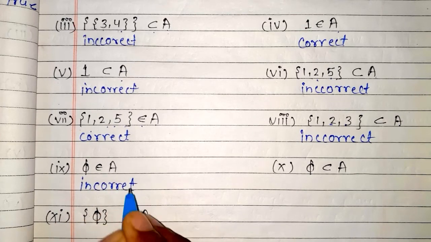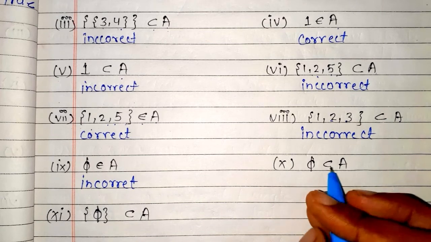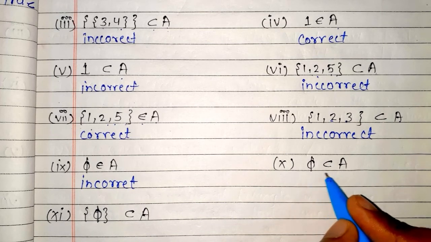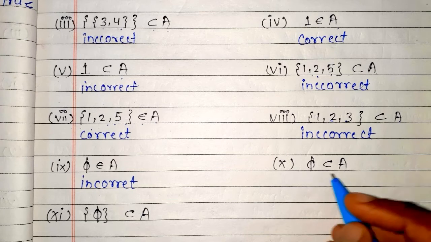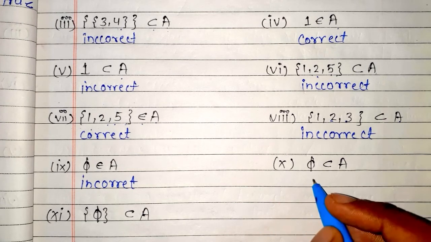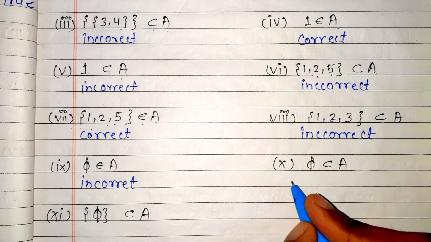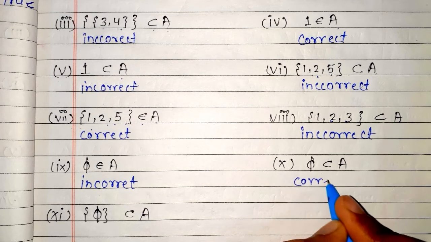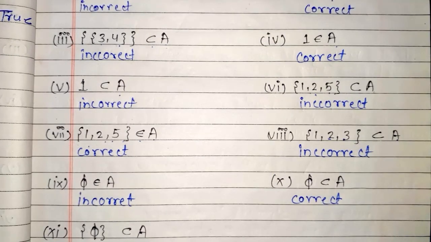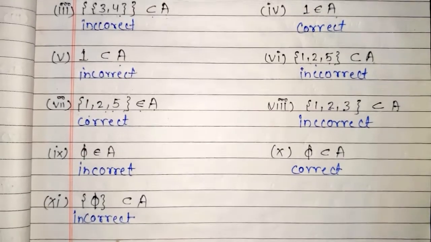Now the 10th question is this symbol is a subset of A, so we write empty set first for the subset, so this is correct. The 11th question is {empty set} is a subset of A, so there's no empty set which is a set, so how can it be a subset of A? So this is incorrect.